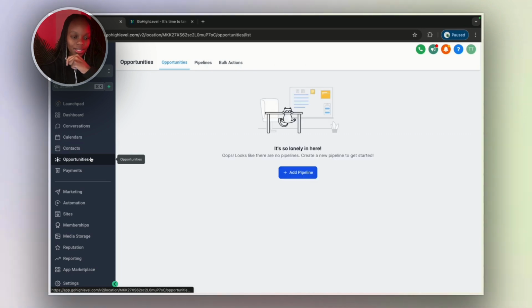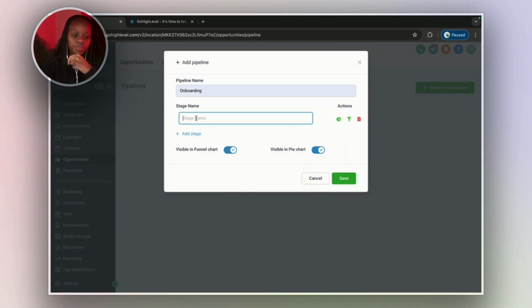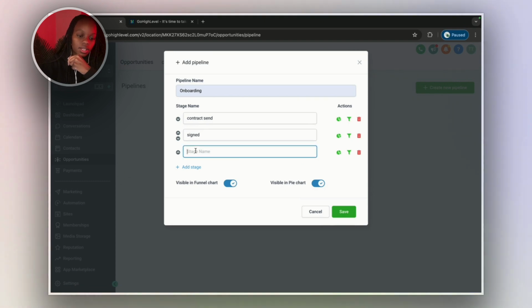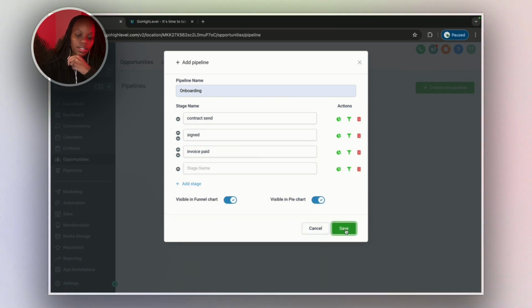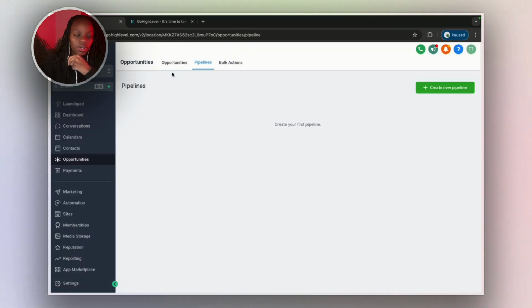And then we have opportunities. This is also a place where my clients spend most of their time. All you need to do in here is add a pipeline. For example, let's say you want to do an onboarding pipeline. Maybe the first stage is contract sent, and then let's say the next stage is signed, and then the next stage is invoice paid. Again, I'll go into details in future videos. I'm just creating this as an example. Then let's save this. Let's delete this first. Okay, and save. Now you have a pipeline.